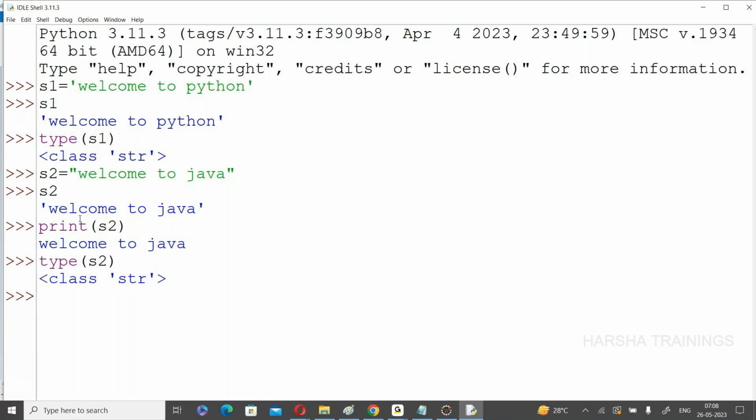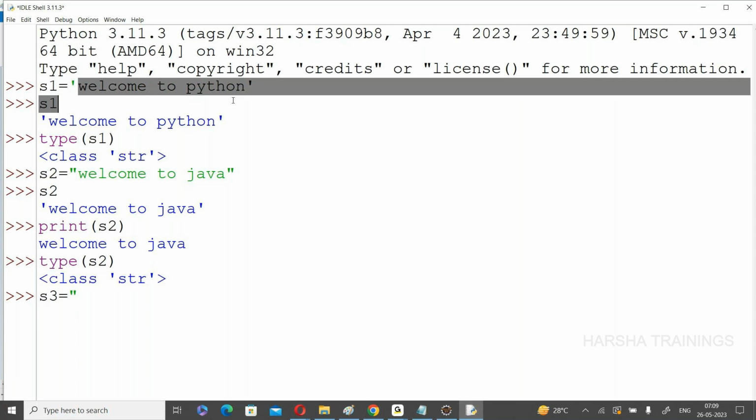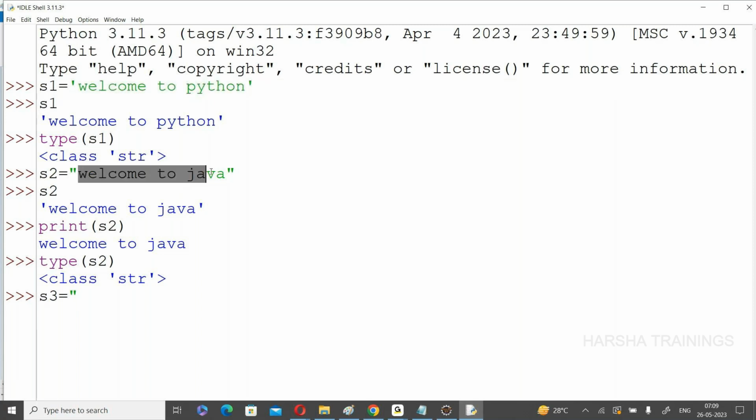Okay. I will extend this point. For example, I want to create a string S3. Up to now, here I created a string in a single line. Here also I created a string in a single line. And everyone must and should remember there is no difference between single and double.